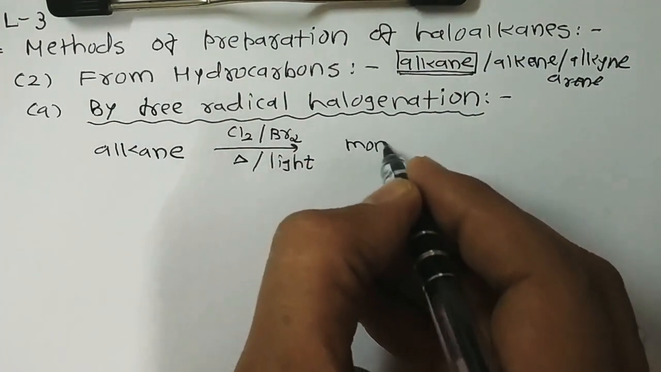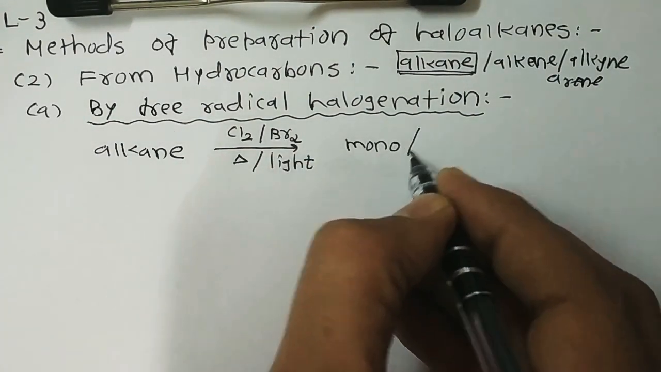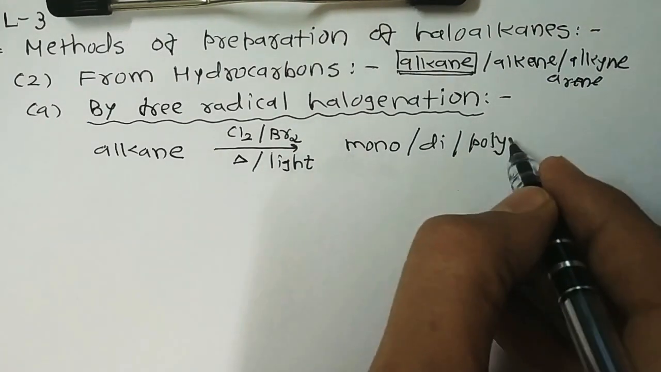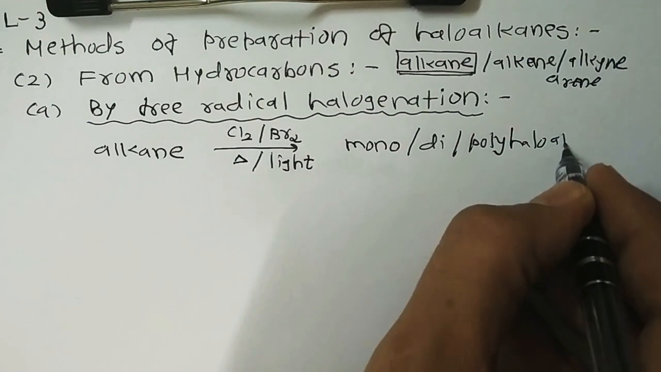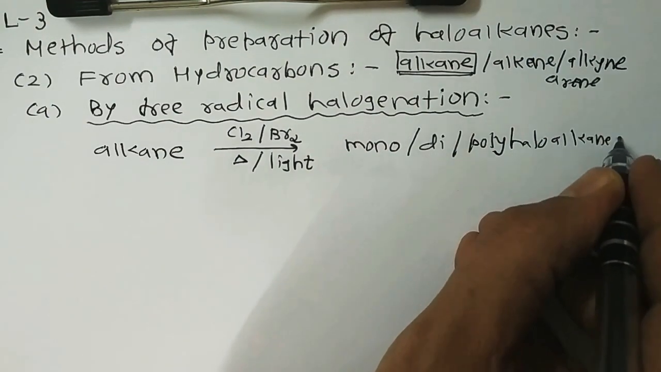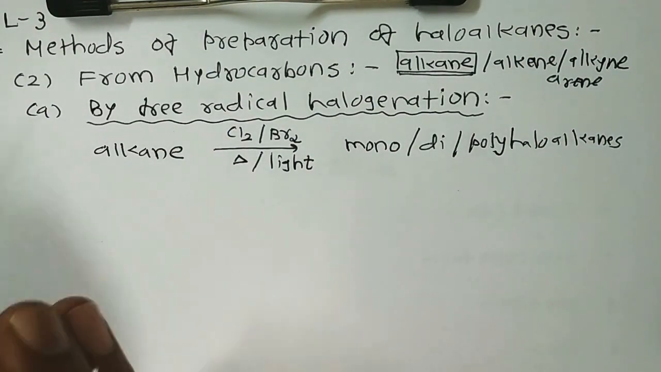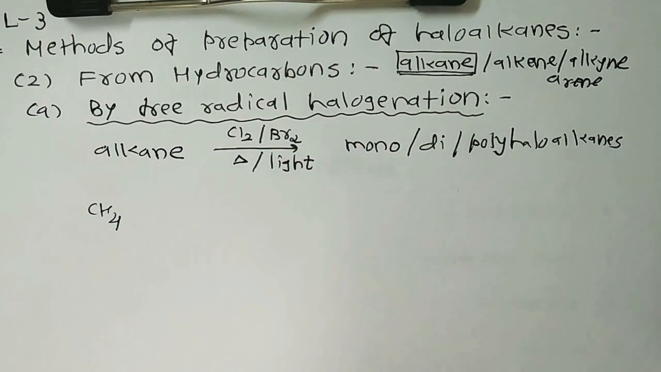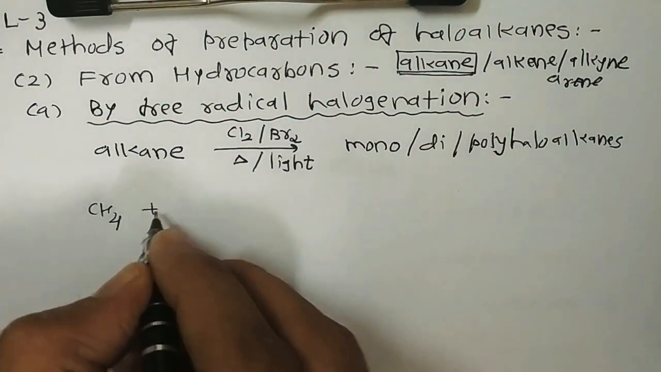It gives a complex mixture of mono, di or polyhaloalkanes. Chlorination of methane, for example, if I give the example with the help of chlorination of methane.